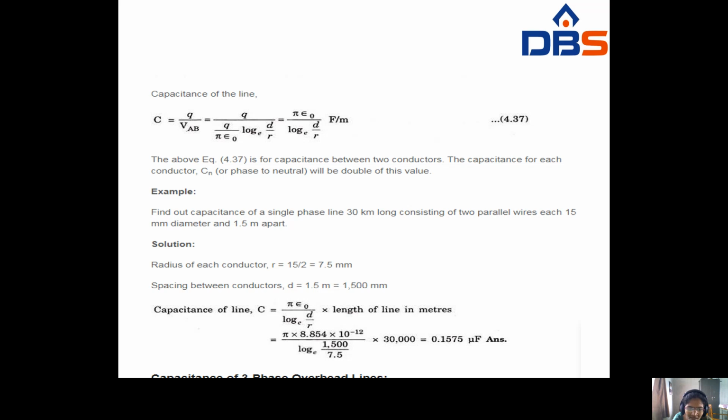Epsilon naught value is 8.854 into 10 to the power of minus 12. Pi is taken as 3.14, log e of 1500 by 7.5. Simplifying this total equation, you get 0.1575 microfarads. So this is the capacitance of the single phase overhead line.